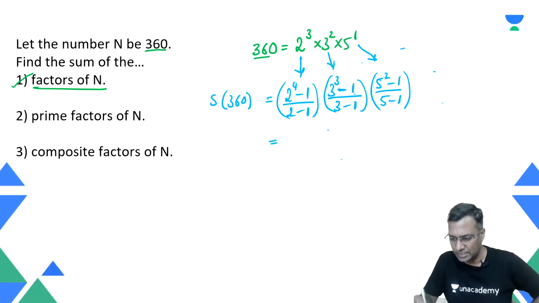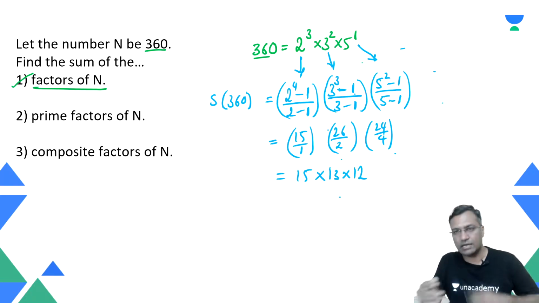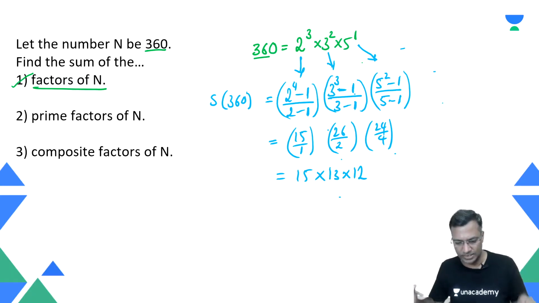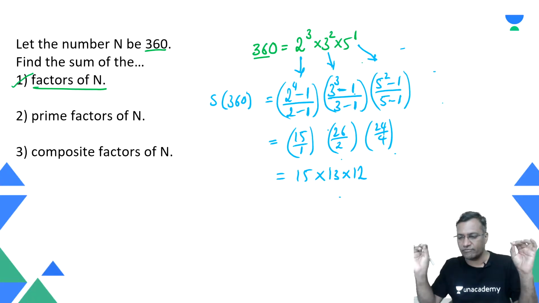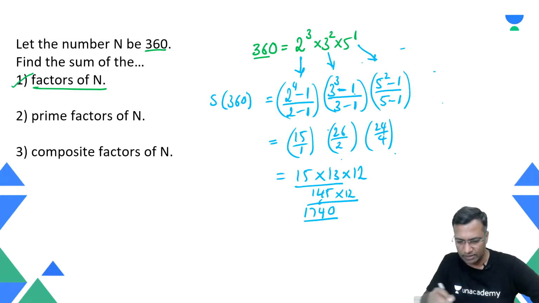Can we simplify? Of course, yes. This is 15 divided by 1. The next number is 26 divided by 2. The next number is 24 divided by 4. We can simplify this, thereby we form the answer. That is 15 into 13 into 12. We can multiply them, that gives me the final answer for this particular question. That's not a problem, we can always calculate this. But this is the sum of all the factors of this particular number. In case somebody is interested, 15 into 13 is 195, and then you multiply it by 12. So 15, 6 of 60, then 48, 54, and then you have 70, 1740.